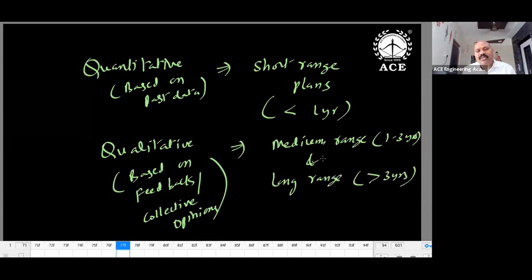Always remember it like this. For short range planning, we use past data or historical data. For medium and long range, qualitative. For a project, we may require these two. If your operation is short range, maybe 1 year, less than 1 year, a short project, then better you use quantitative. If it is a long period, medium range and long range, in such a case, qualitative techniques.